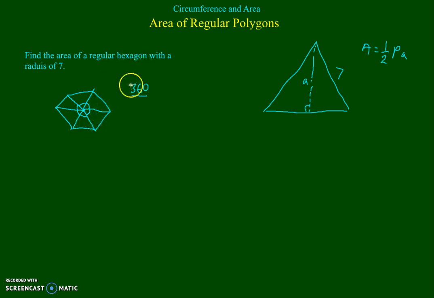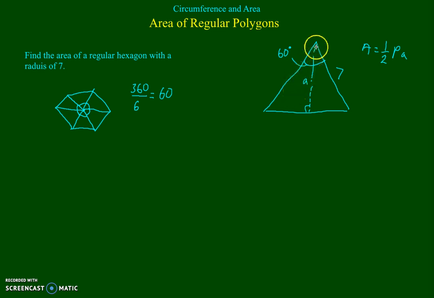In this case, 6. So 360 divided by 6 is just 36 divided by 6, which is 6 with an added 0. So each one of these central angles is 60 degrees. So this whole angle here is now given as 60 degrees.